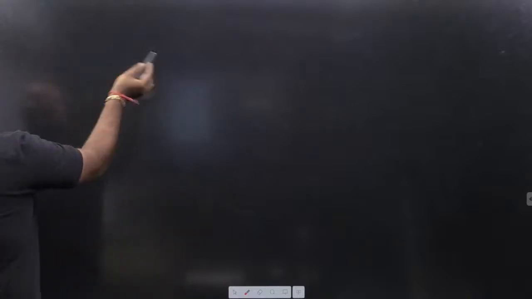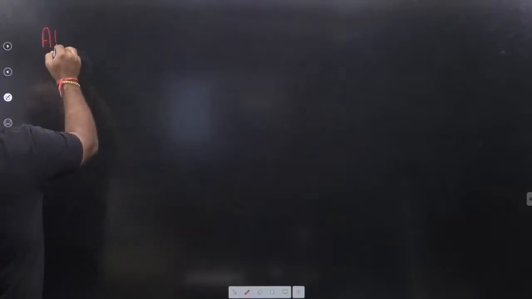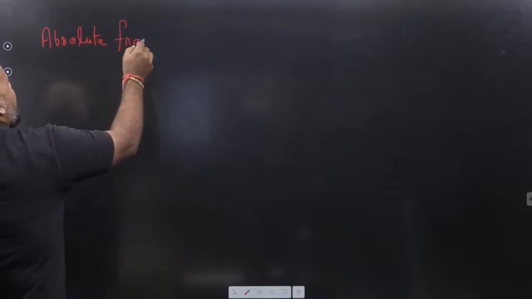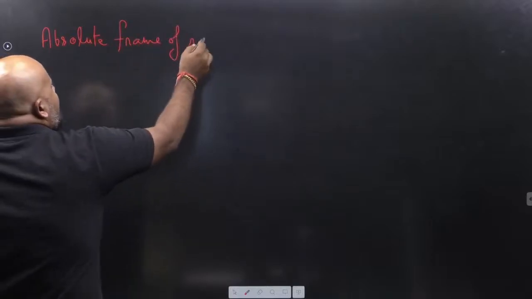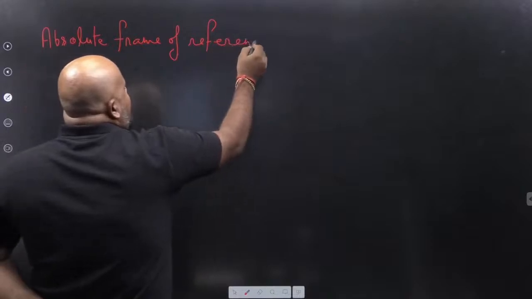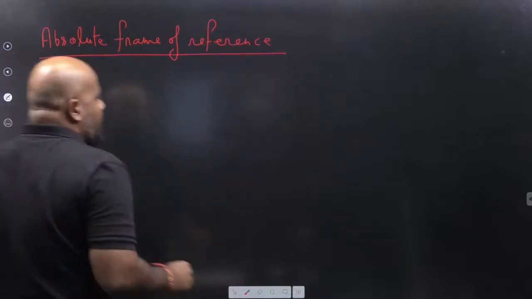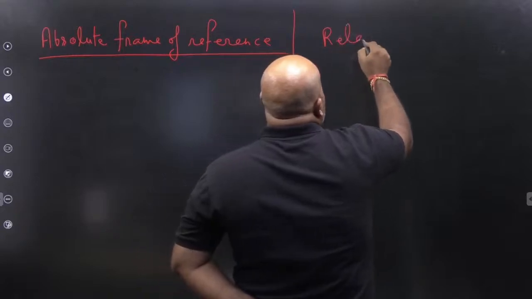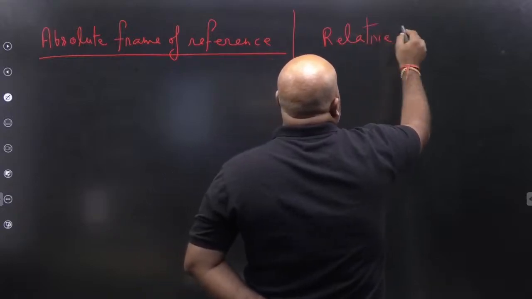Number one, there are basically two frames of reference: the absolute frame of reference and the relative frame of reference.